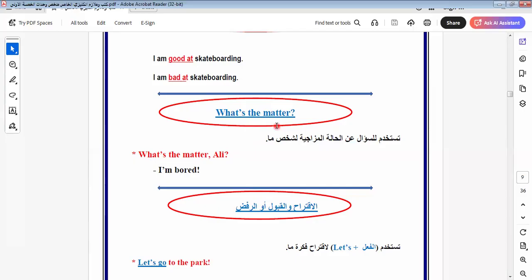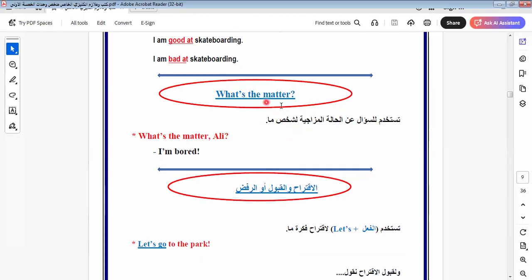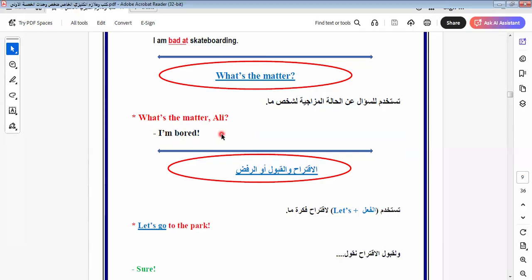We can use another expression, which is when I see someone sick or ill or with anything bad, we say, what's wrong with you? Or say, what is the matter? Okay, both are correct. We can also talk about the mood of the person. People say, what is the matter, Ali? I'm bored. You can say, I'm bored. He isn't sick, but he feels bored.